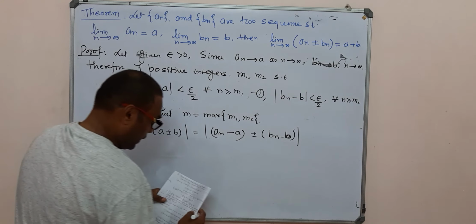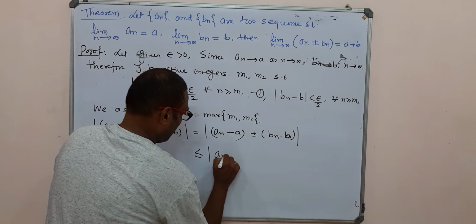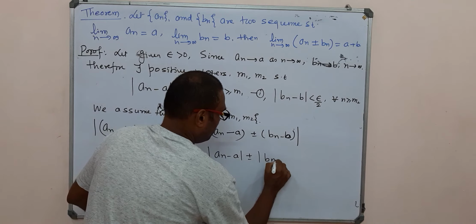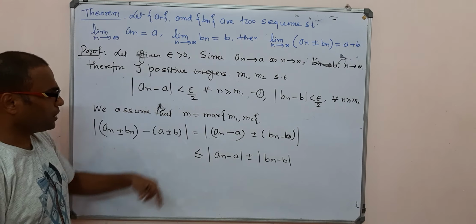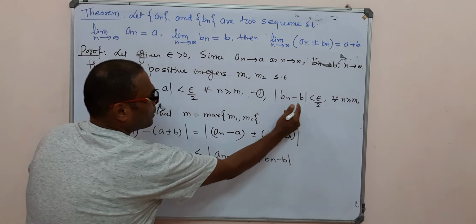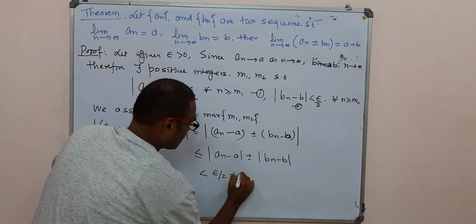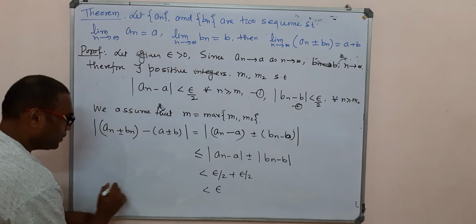Now using the triangle inequality, we have mod of an minus a plus mod of bn minus b, but using inequalities 1 and 2, this is less than epsilon by 2 plus epsilon by 2, so it is strictly less than epsilon.